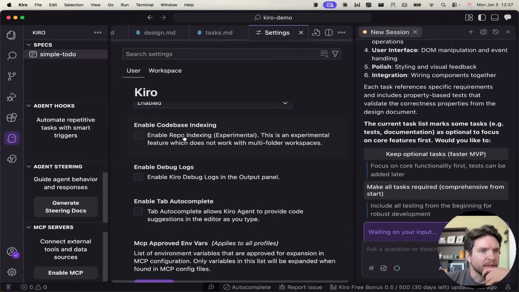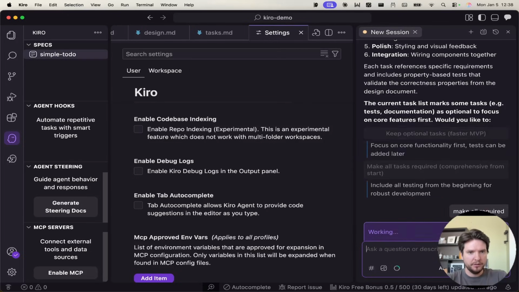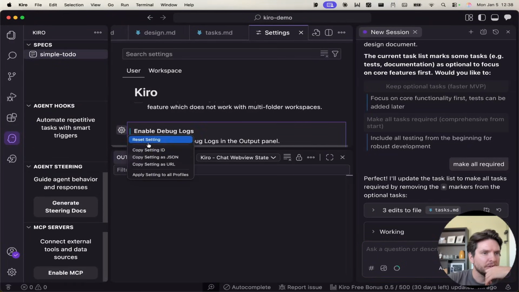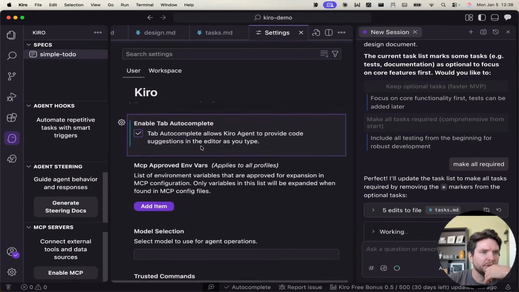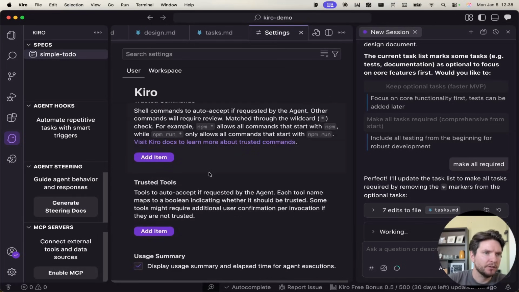Code-based indexing. I am not a fan of code-based indexing usually, but we should test this at some point. I'm not going to do it now because we don't really have a code base. Okay, this is actually waiting for my input. It says here, make all required. Why not? Enable debug logs. Yeah, that could be useful. This is going to be good when we write prompts and stuff. Not going to care about that right now.